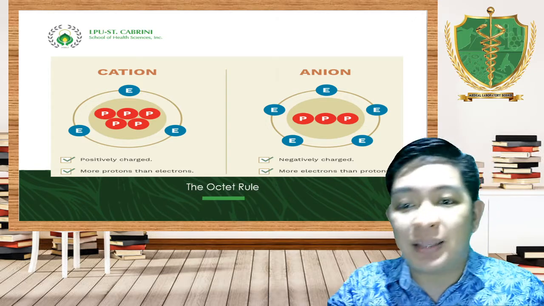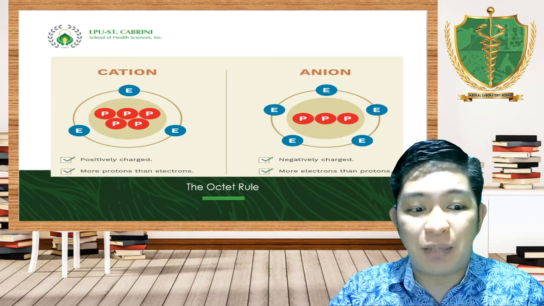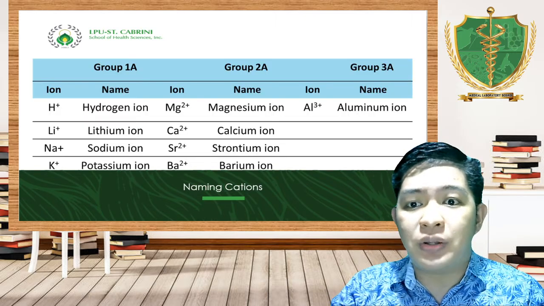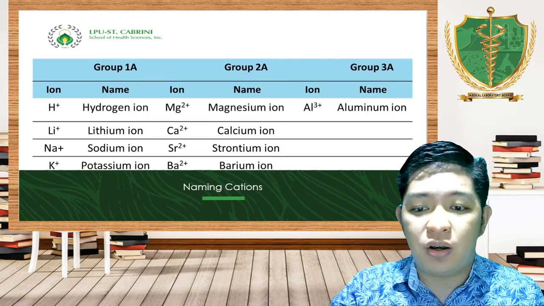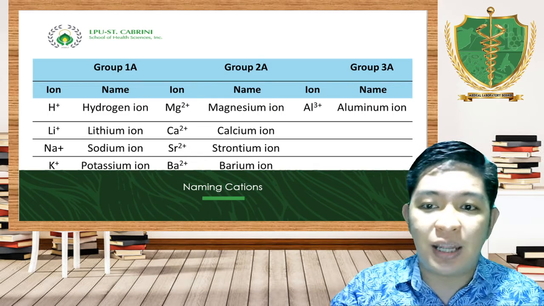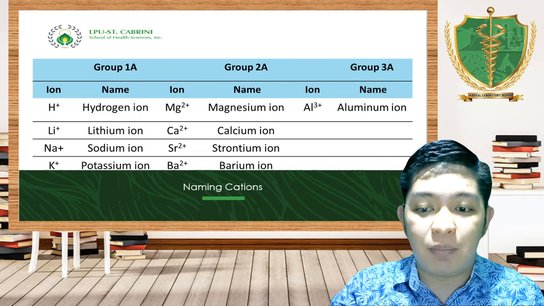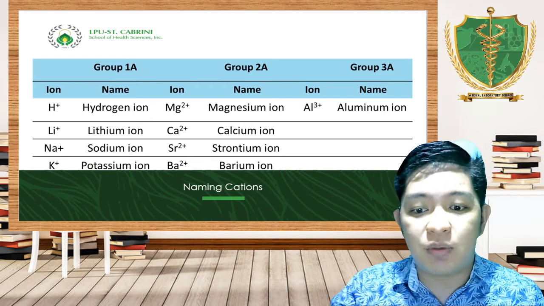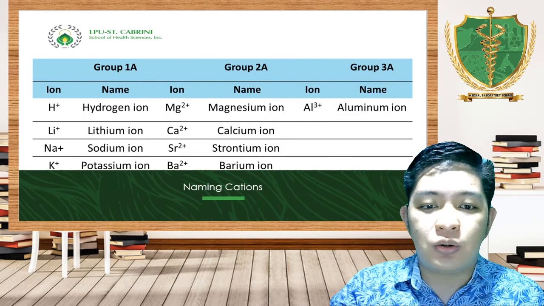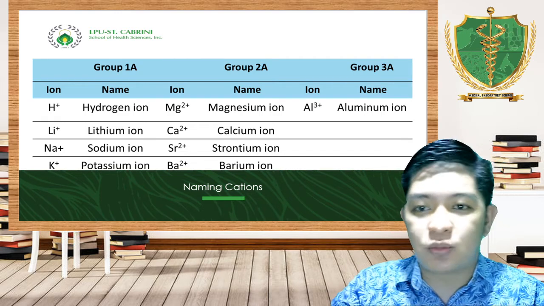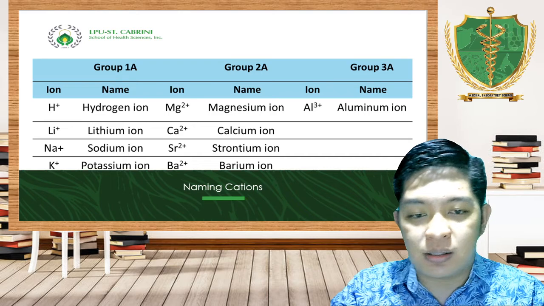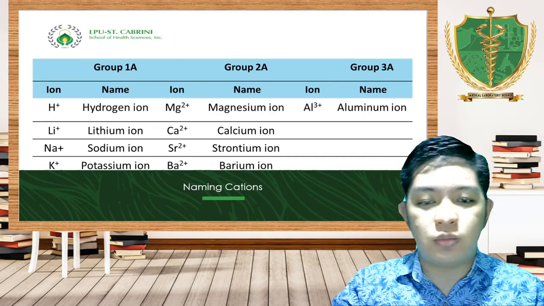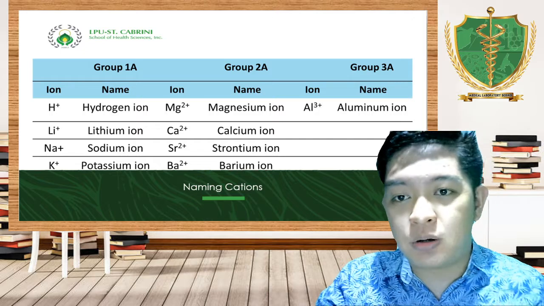Usually, cations are metals and anions are nonmetals. Now, how are we going to name an ion? There's a very simple way to name a cation. Just remember the name of the element, and you just have to add the word ion. So, for example, we have hydrogen plus the word ion to make it hydrogen ion. Lithium, lithium ion. Sodium, sodium ion, and potassium, potassium ion, and so on and so forth.